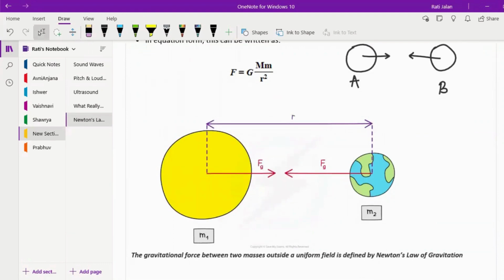Okay, so for example, if this is an object of mass m1 and this is another object of mass m2, they both are attracting each other with a force, and this force is called the force of gravity.